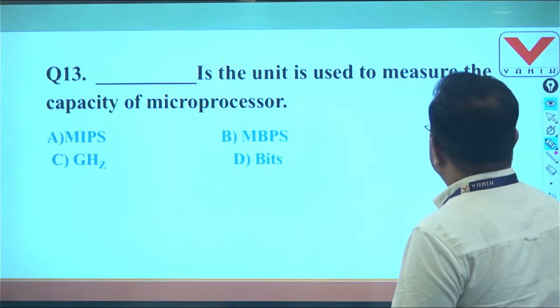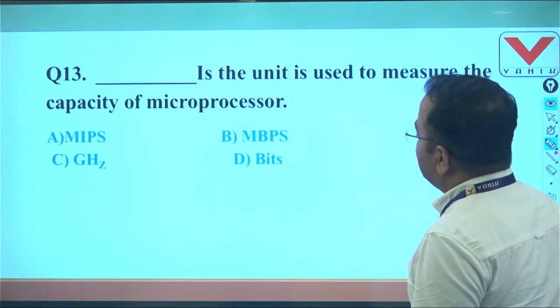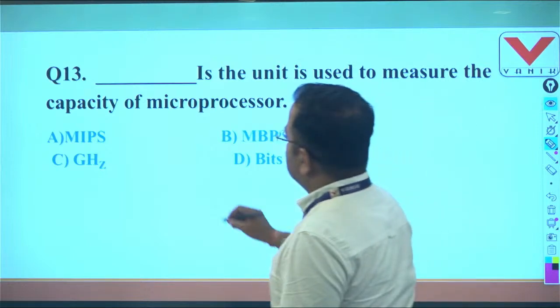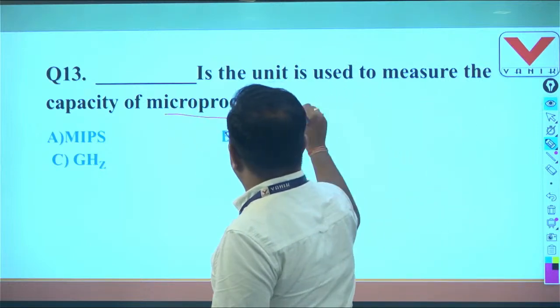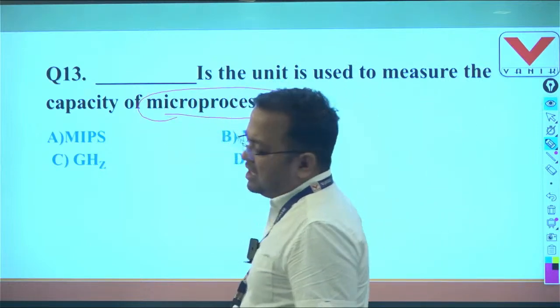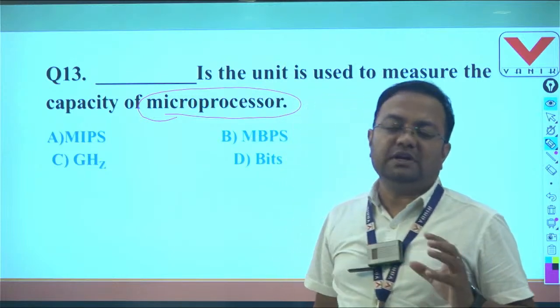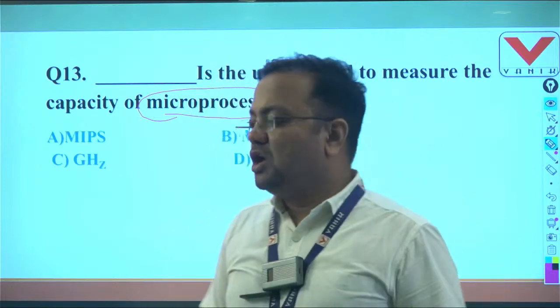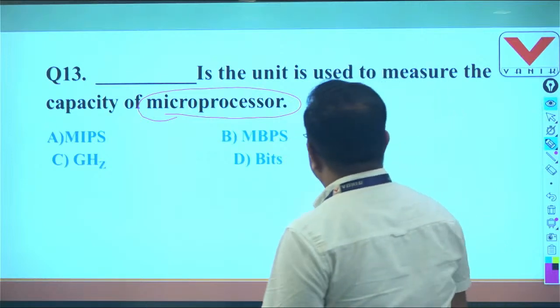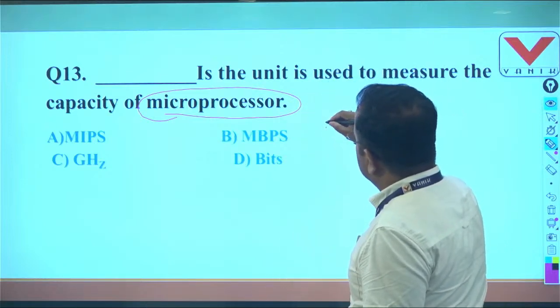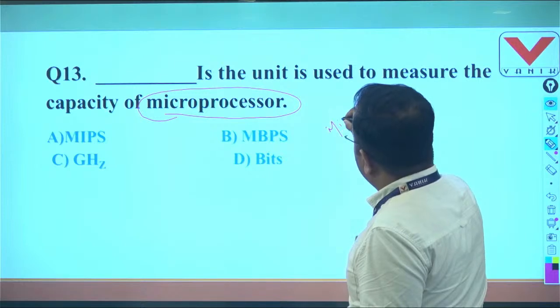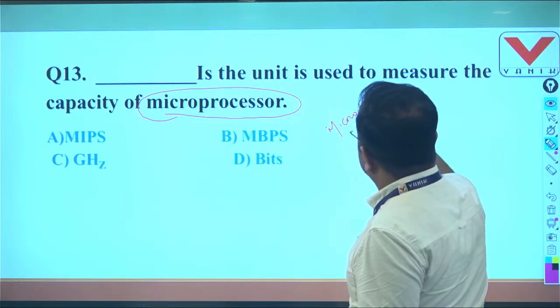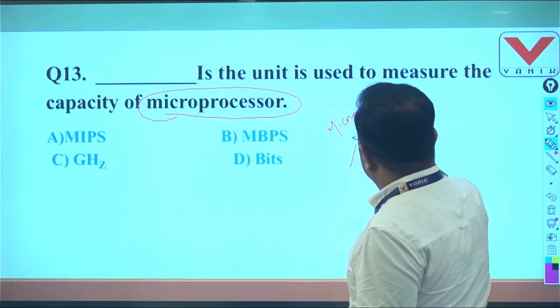Which unit is used to measure the capacity of a microprocessor? So students, it has asked about the capacity of the microprocessor. It does not ask about the processing speed of the microprocessor, so do not get confused about that. A microprocessor has two units.